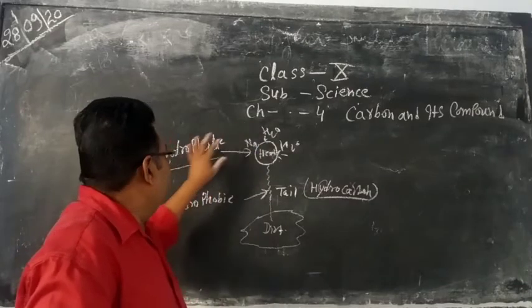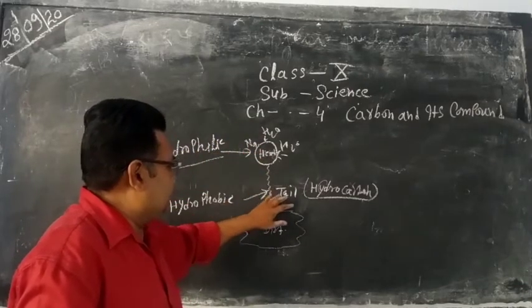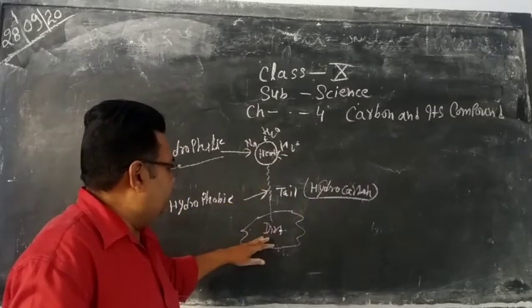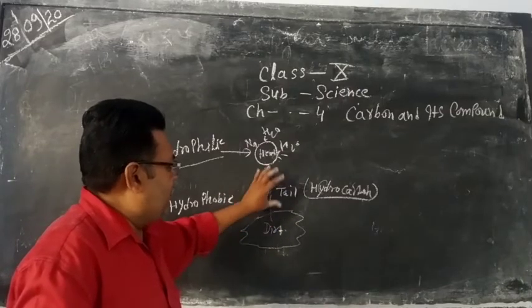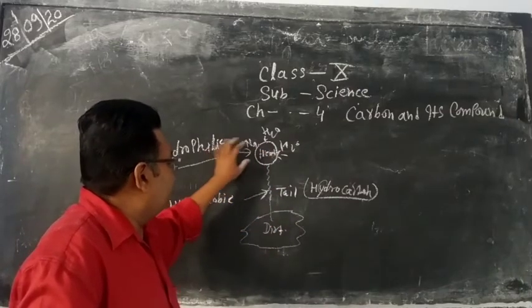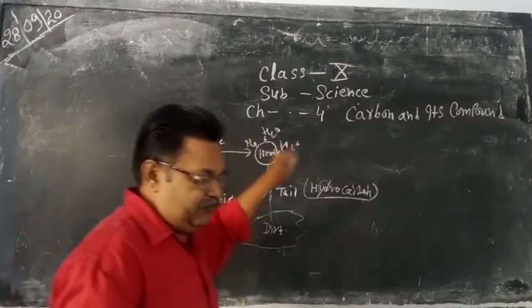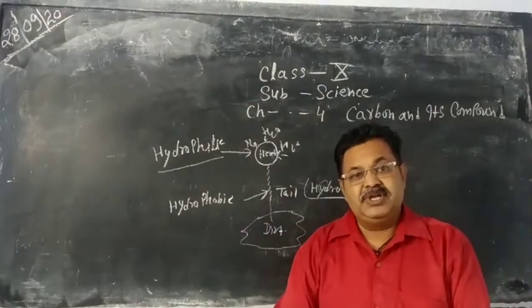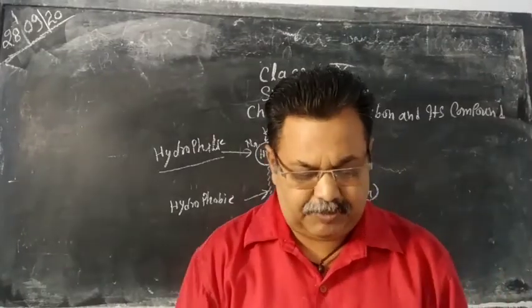One is the head, which is hydrophilic in nature or water loving, and another is the tail of hydrocarbon, which is hydrophobic or dirt loving, where the soap molecule reacts with dirt to form micelles, and then it reacts with water, then dirt is removed from the cloth and clothes are clean. So this is the cleansing action of soap, and this chapter, carbon and its compounds, is over here.